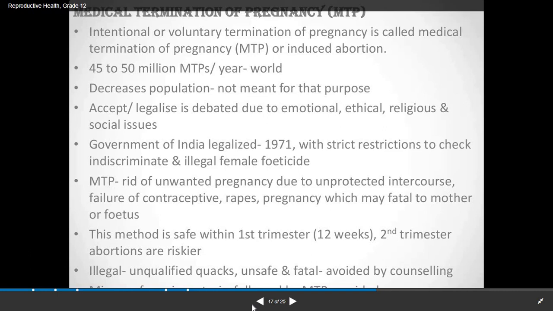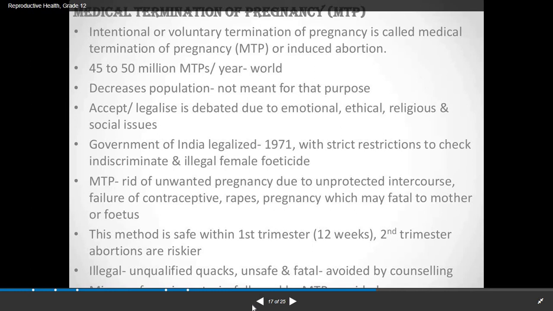Government of India legalized this MTP in 1971 with strict restrictions to check indiscriminate and illegal female foeticide. Now why has this been considered? Because sometimes in the name of MTP, those families who do not favor the girl child give one reason or another and plan for MTP. So in order to avoid all such illegal actions, strict guidelines are made for MTP.